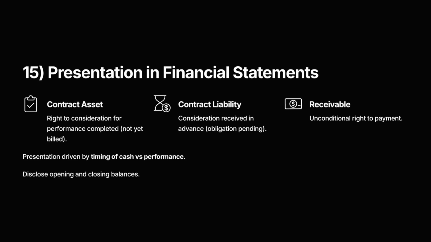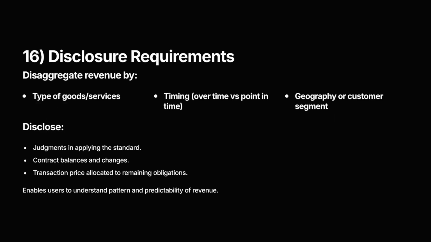16. Disclosure requirements. Disclosures under IND AS 115 are far more extensive than under AS 9. Companies must disaggregate revenue by product type, timing, over time or point in time, geography, or customer segment. Explain judgments and assumptions made in applying the standard. Report contract balances, changes in those balances, and the remaining transaction price yet to be recognized. This helps investors and analysts understand both the pattern and predictability of revenue flows.